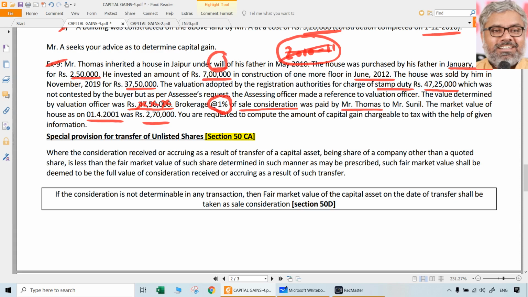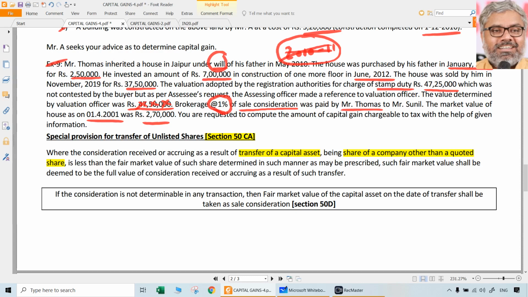That cannot be questioned. But if the SSE is selling, in other words transferring a capital asset, what is that? Share of a company which is other than a quoted share. And he is telling that whatever the consideration that the SSE has received is less than the fair market value of such share, determined in such a manner as may be prescribed. So all these things are very practically difficult things.